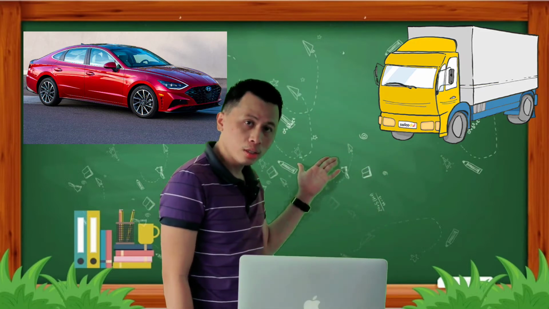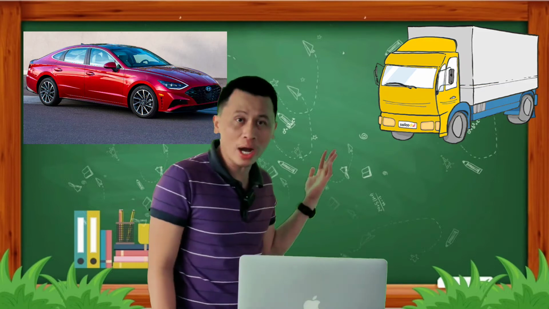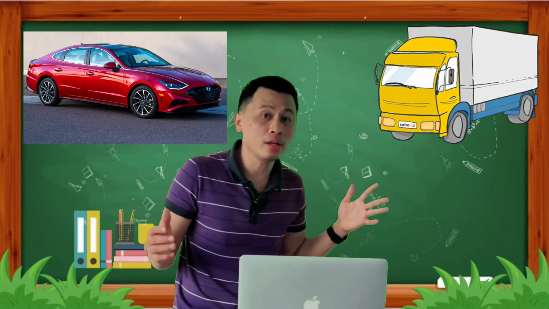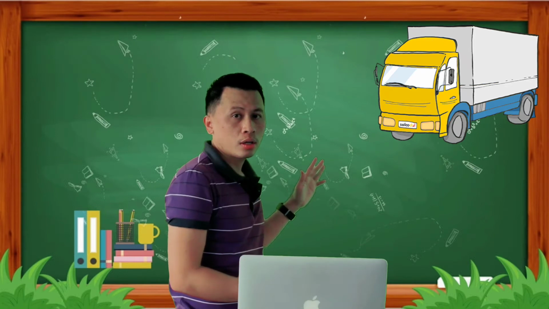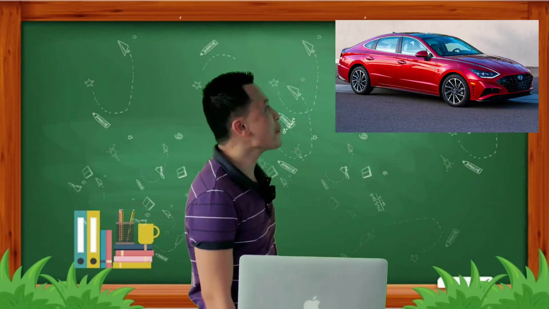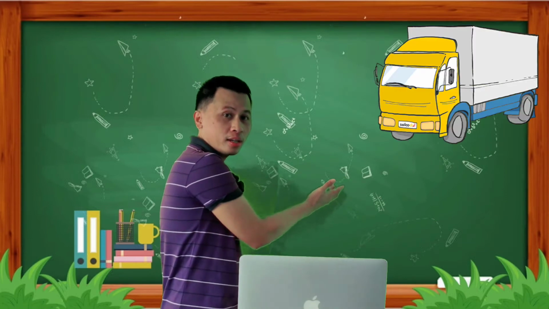This one or this one? Which vehicle is easy to change direction and easy to move? Of course, the smaller one, right? This is easy compared to this big one.